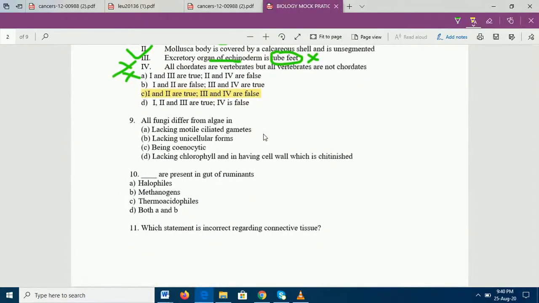It's very simple. Algae are autotrophs, fungi are heterotrophs. Now, because fungi are heterotrophs, they have no chlorophyll. Yes, they lack chlorophyll. And algae also have a cell wall, fungi also have a cell wall.